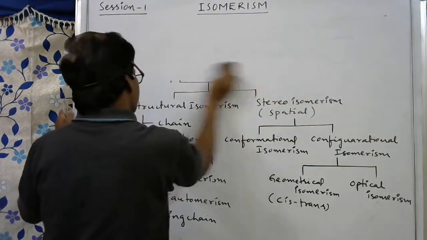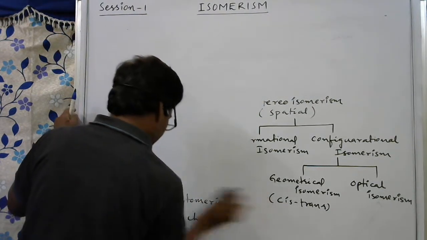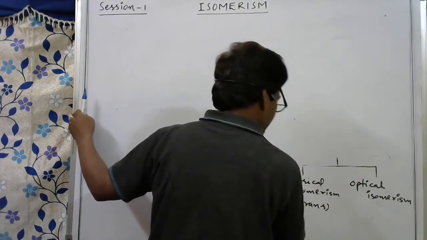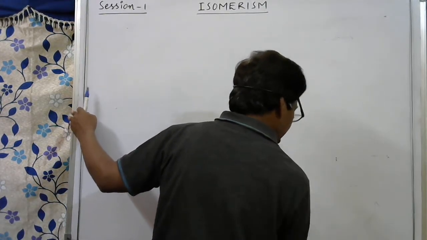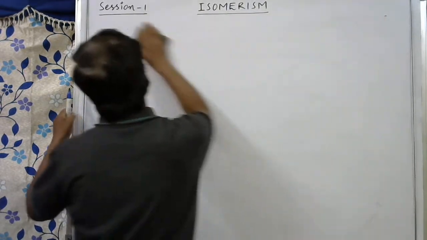In structural isomerism, the first thing is chain isomerism. After completion of that, one by one, like position isomerism, then functional isomerism, we'll discuss.